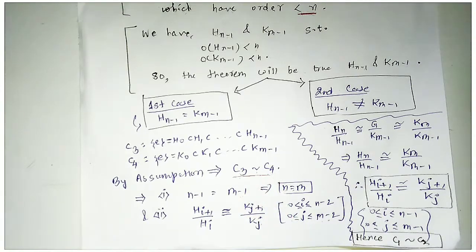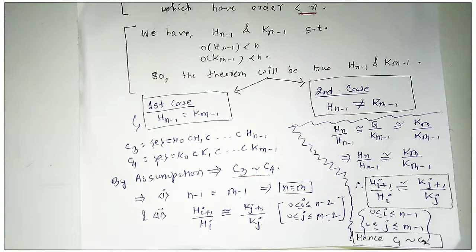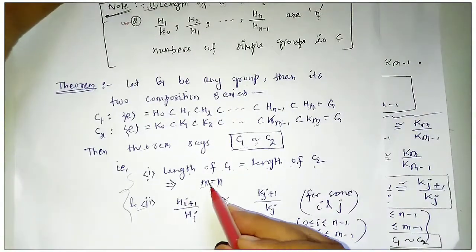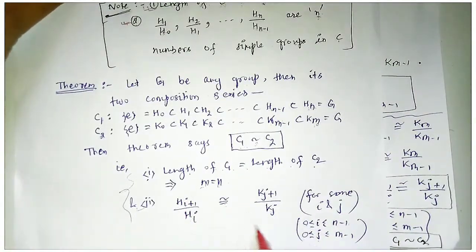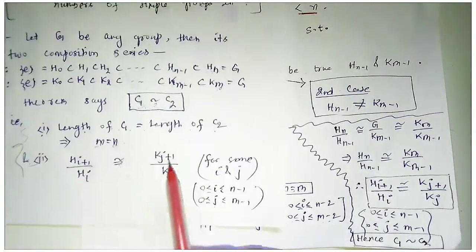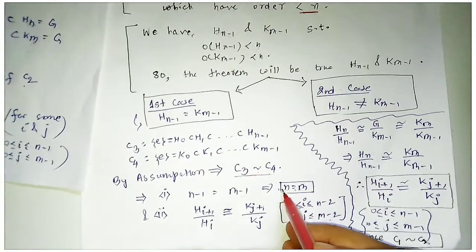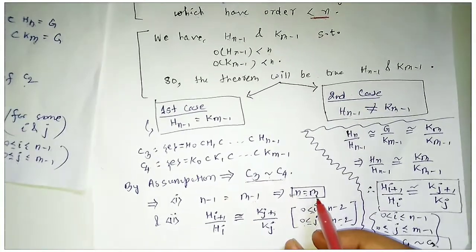Now we have to prove that C1 is also equivalent to C2. So for this we have to prove that the first condition is m is equal to n, and the second condition is like this. Here i ranges from 0 to n-1 and j ranges from 0 to m-1. So for the first condition, we got here already, n is equal to m.